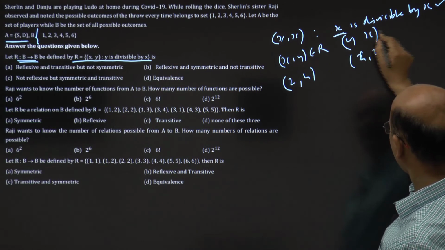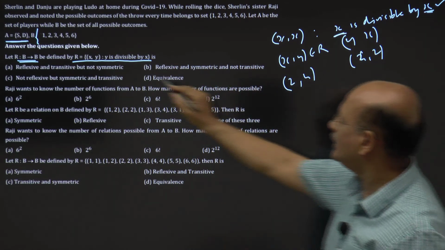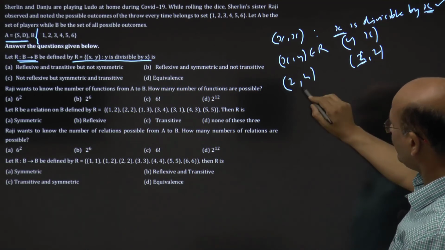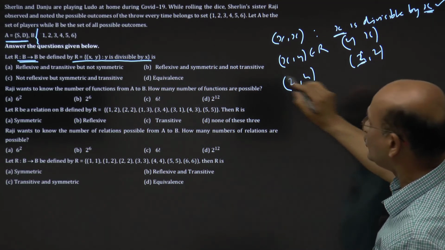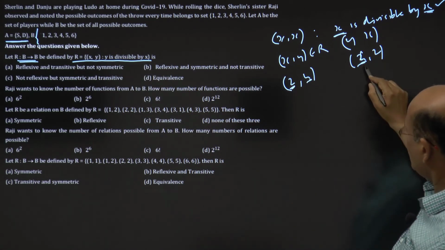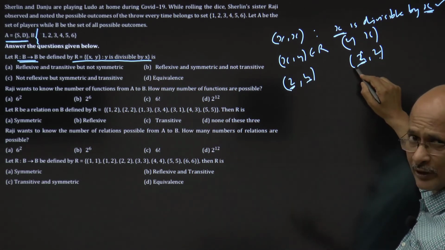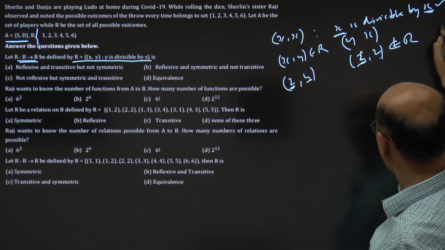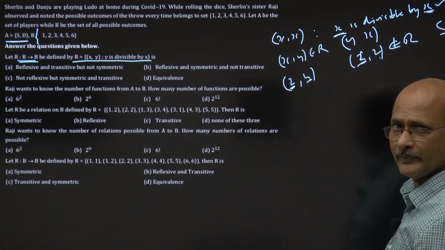The first component is divisible by the second component. That's what the relation is. So can you say the second component is divisible by the first? No, 2 divided by 4 is not possible. So it does not belong to R. Therefore it is not symmetric. Simple way.